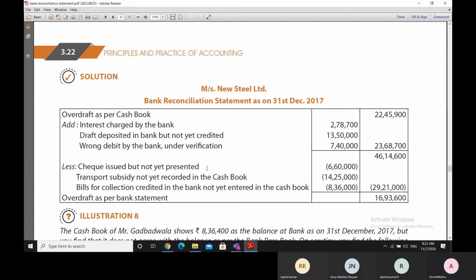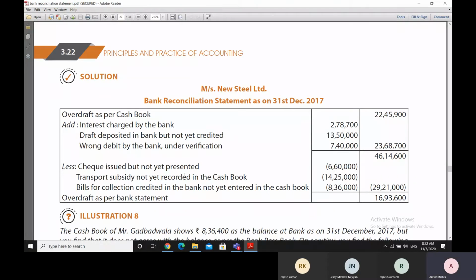So therefore, since the checks have been issued, the cash book balance has gone down because they have been entered in the cash book. However, they are not yet entered in the bank statement because they have not been presented in the bank for payment by the parties to whom the checks have been issued. Thereby, the cash book balance is below the bank book balance due to this amount also. So while moving from cash book balance to the bank book balance, we need to add it. But since we started with an overdraft, we need to subtract it. Therefore, this minus entry is there, subtraction.